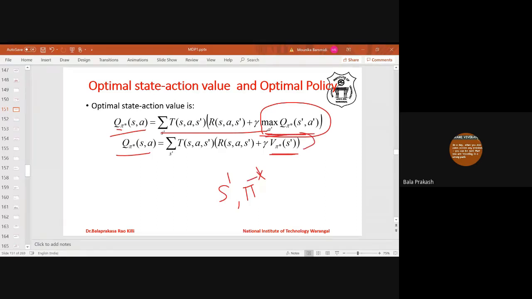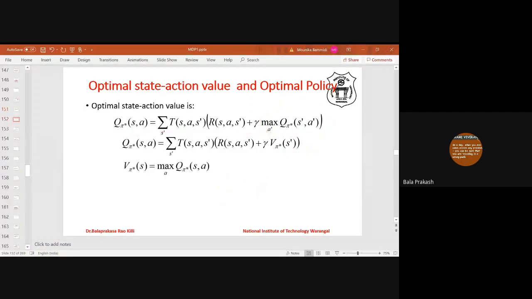That's why this can be written as V phi star of S dash, because in S dash also we are following the optimal policy. In subsequent states also we are following the optimal policy, which means this expression, the action that gives maximum value, you follow that kind of actions from S dash onwards. So this is the value in state S under optimal policy phi star, and it can be written like this.